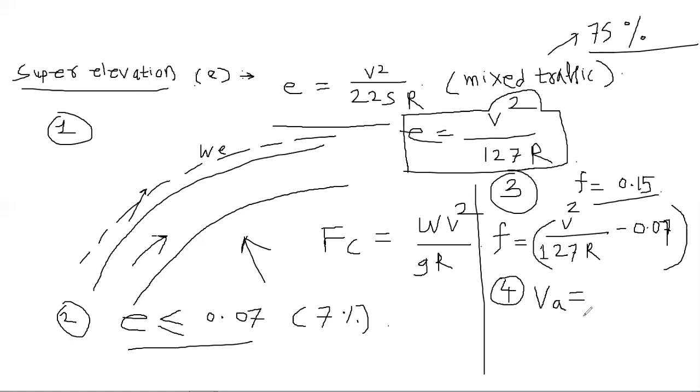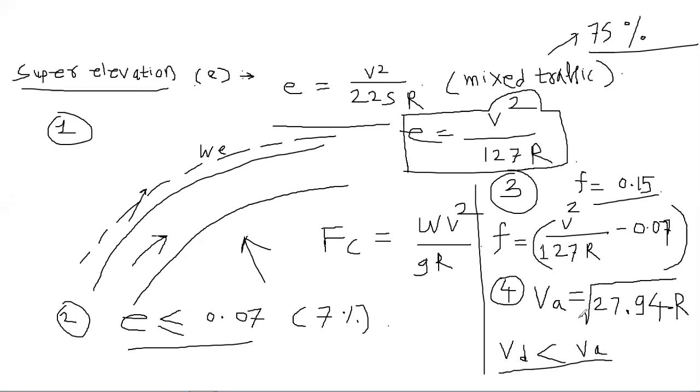All students can write it down in your notebook, because all these formulas are very important as far as your exam is concerned. VA is equal to the square root of 27.94 R. This is the formula for allowable maximum speed. Now, what should be the condition? Your design speed should be less than the allowable speed, according to this formula and IRC.